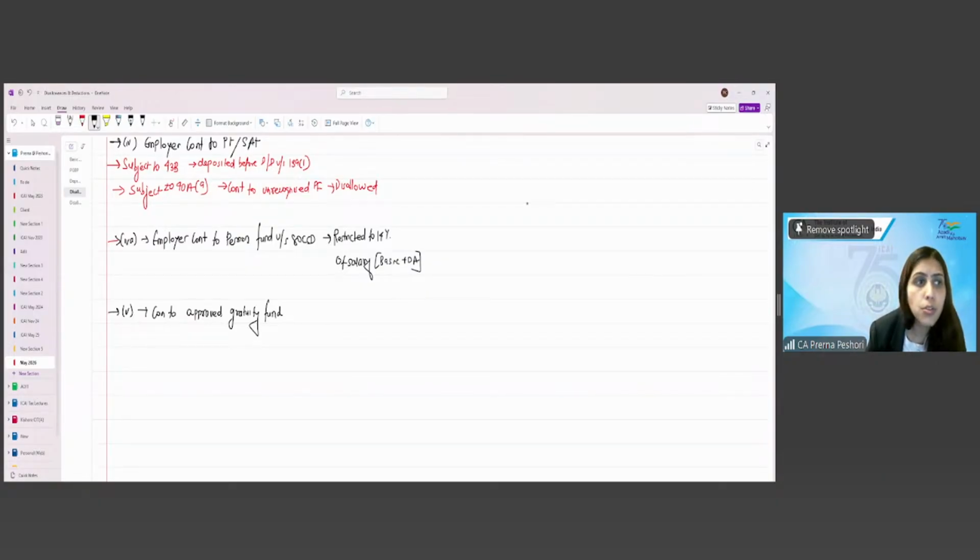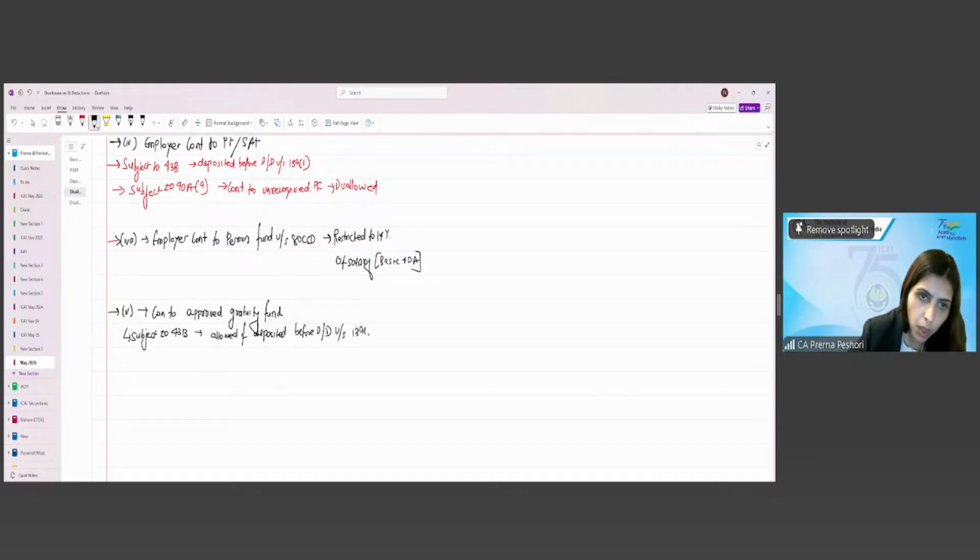Now, contribution to the approved gratuity fund is obviously allowed as deduction, but this shall also be subject to section 43B. So allowed if deposited before the due date